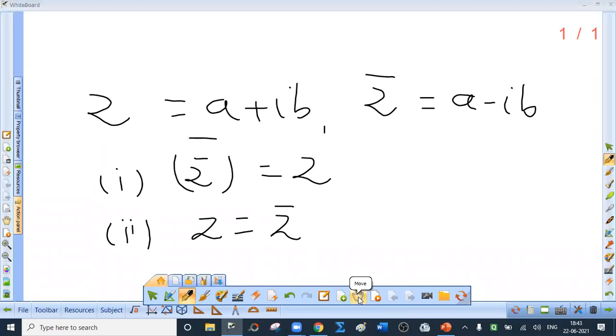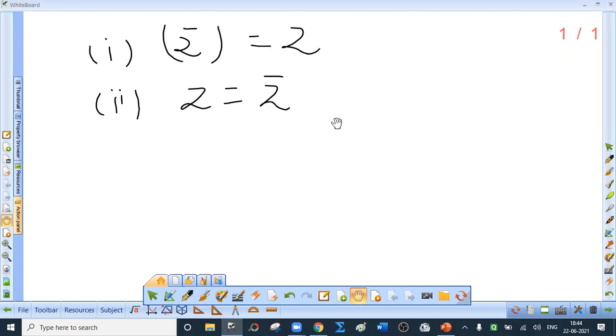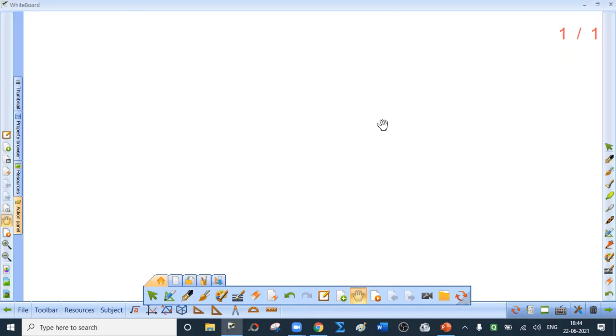Actually, we have to discuss four more operations, but out of them, we will discuss addition, then subtraction and multiplication of complex numbers. So we begin with addition of complex numbers. See, addition is not at all difficult.